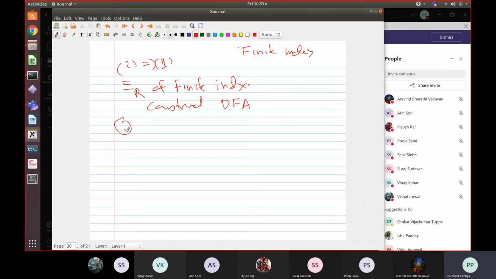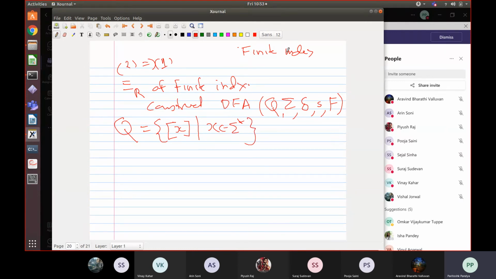We will construct a machine with set of states Q, then sigma of course remains as it is. The transition relation will be called delta, the start state will be called S and the final states will be called F. So Q is what? It is the set of equivalence classes of X such that X belongs to sigma star. So for every string, you find its equivalence class.